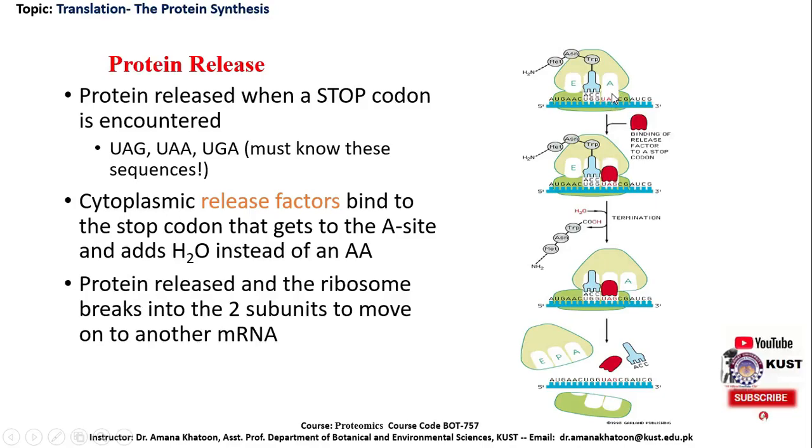So it means the message has been completely translated and the protein has been synthesized. We can see the polypeptide chain, the protein has been synthesized and now it has to be finished. So in response to UAG, a release factor will come and bind itself to this codon. The cytoplasmic release factor binds to the stop codon at the A site and adds a water molecule instead of an amino acid. The protein is released and the ribosome breaks into two subunits to move on to another messenger RNA.